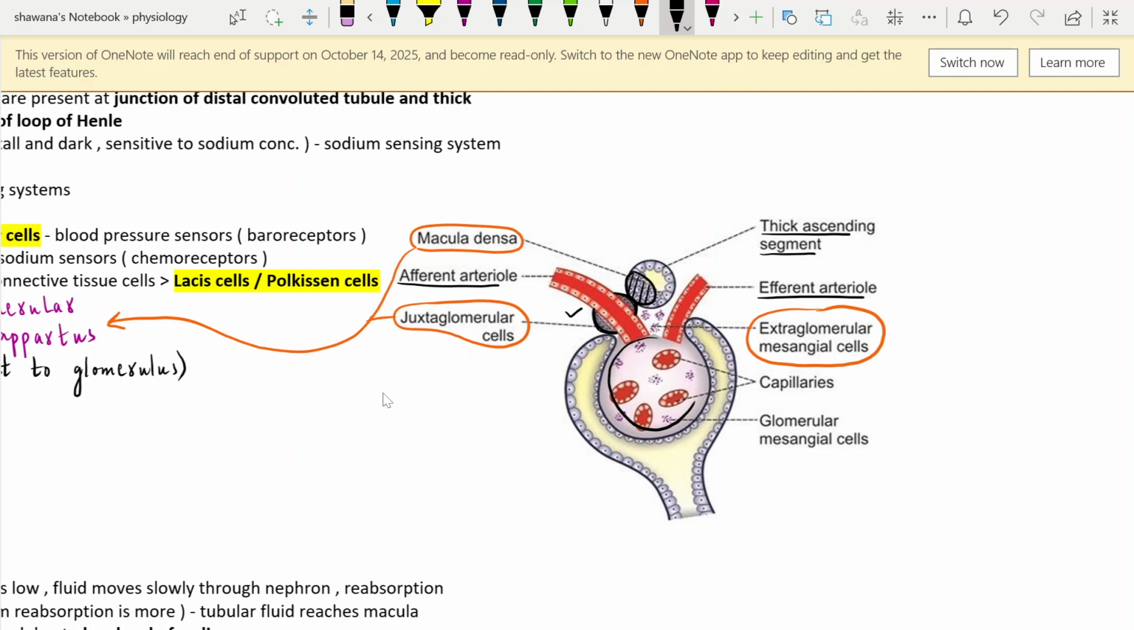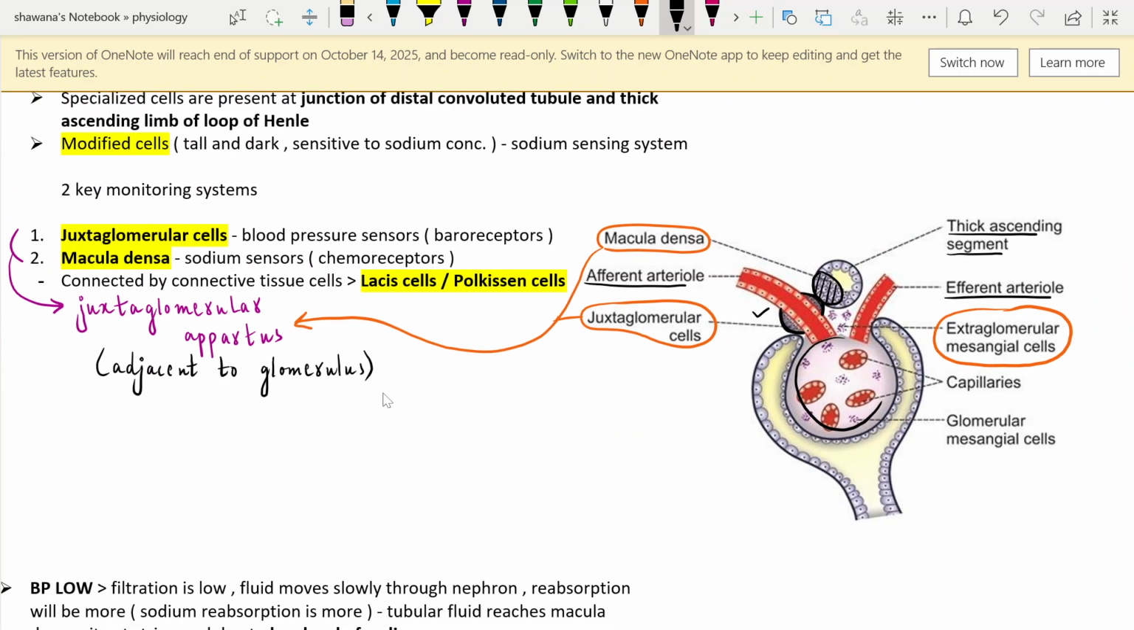And how are these cells placed in this system? First of all, there is connective tissue that connects these cells, and this is known as the extraglomerular mesangial cells. In this mesangial tissue there are two types of cells known as the lacis cells and the Polkissen cells. They hold the structures together and function as connective tissue, right? And why do we call this apparatus the juxtaglomerular apparatus? Because it is located adjacent to the glomerulus.